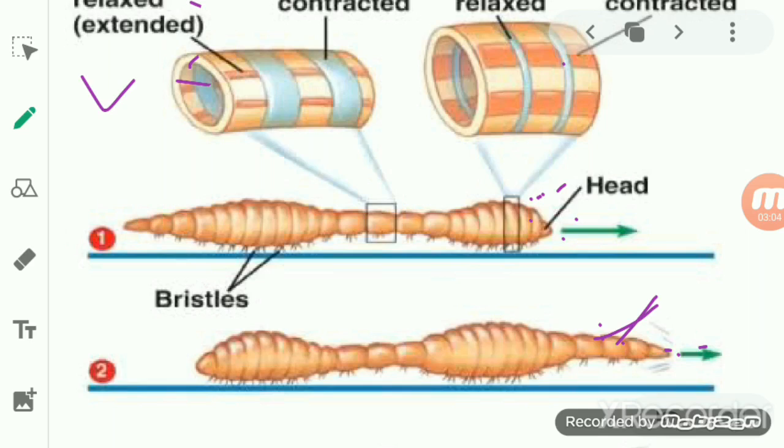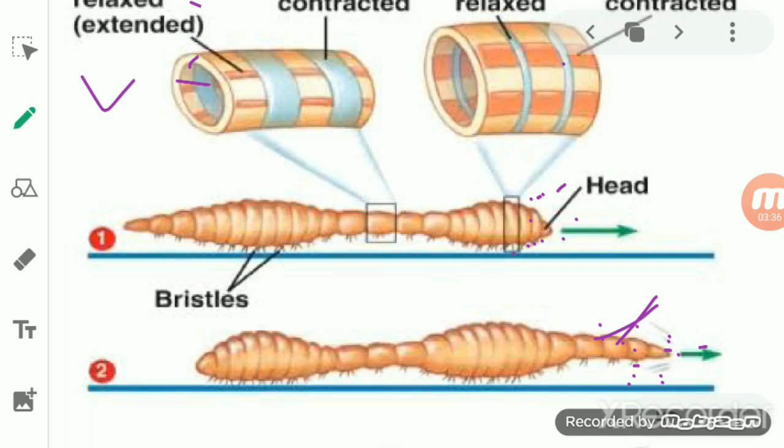During this time, the bristles of the front part of the earthworm are withdrawn from the ground. You have seen here that the bristles were attached to the ground, but here they are somewhat above it. It means these bristles, which help in gripping the body to the ground, are now released from the ground. We can say that the front part of the earthworm's body is withdrawn from the ground.